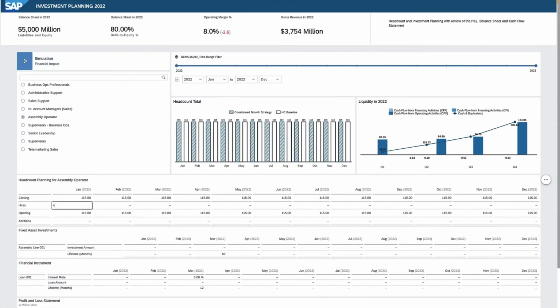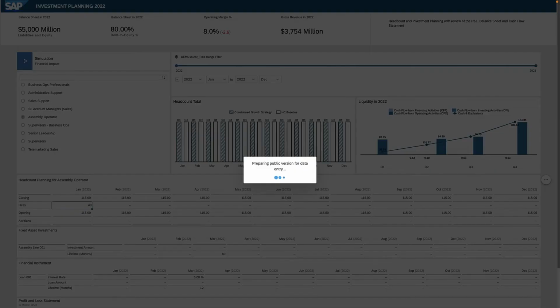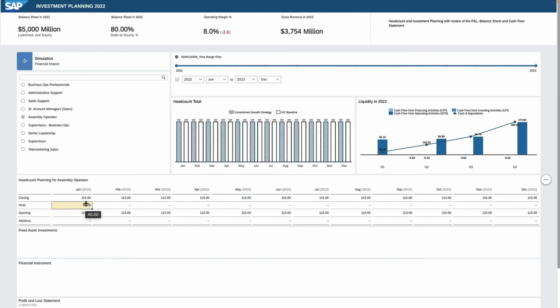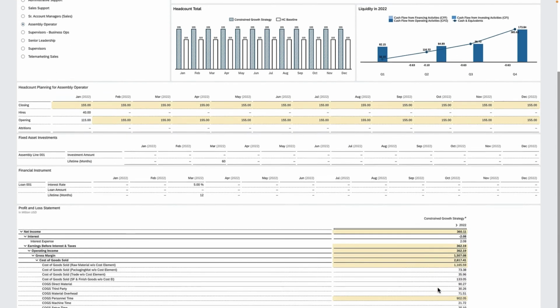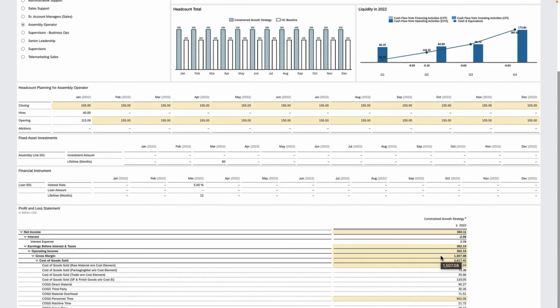Adjusting capacity with more workers is instantly visible from a financial perspective. This insight aligns your profitability targets from both a supply chain and financial perspective. Improve decision-making across the enterprise with calculated financial decisions based on aligned financial and supply chain planning.